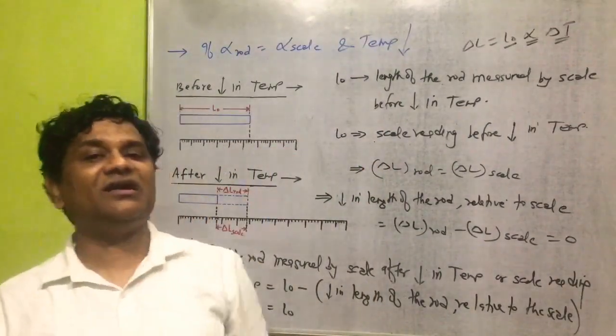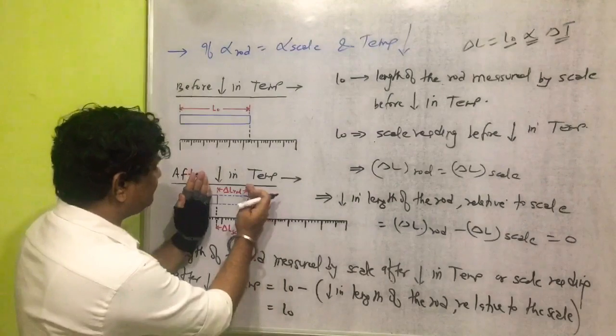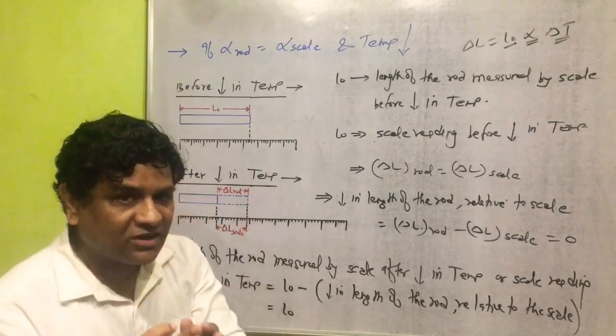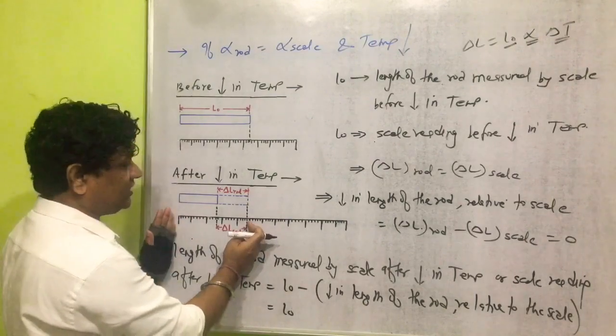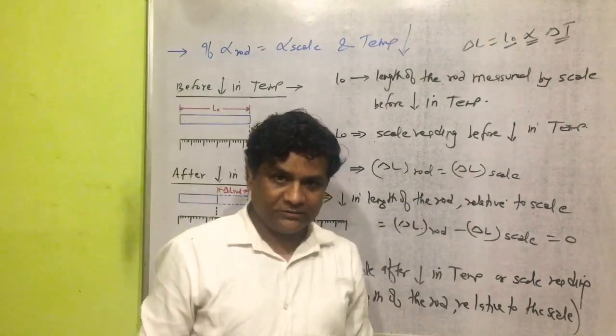So it is clear in a class now here. Decrease in length of the rod will be equal to the decrease in length of that part of the scale.